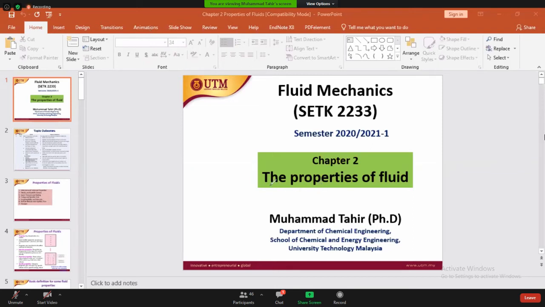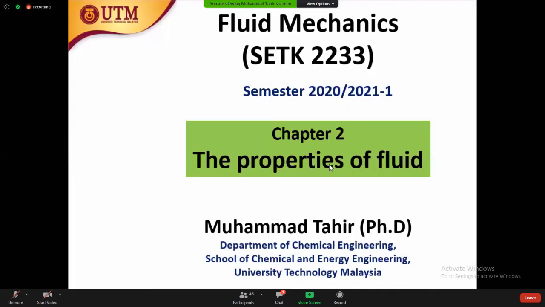In chapter 2 we are going to discuss the properties of fluid. When we talk about properties, it means anything that can be used to investigate the fluid is a property.